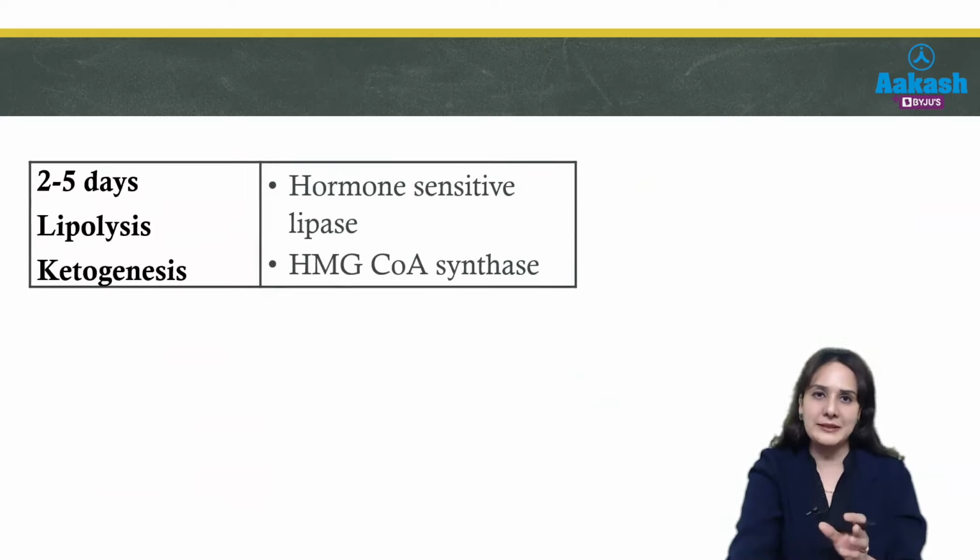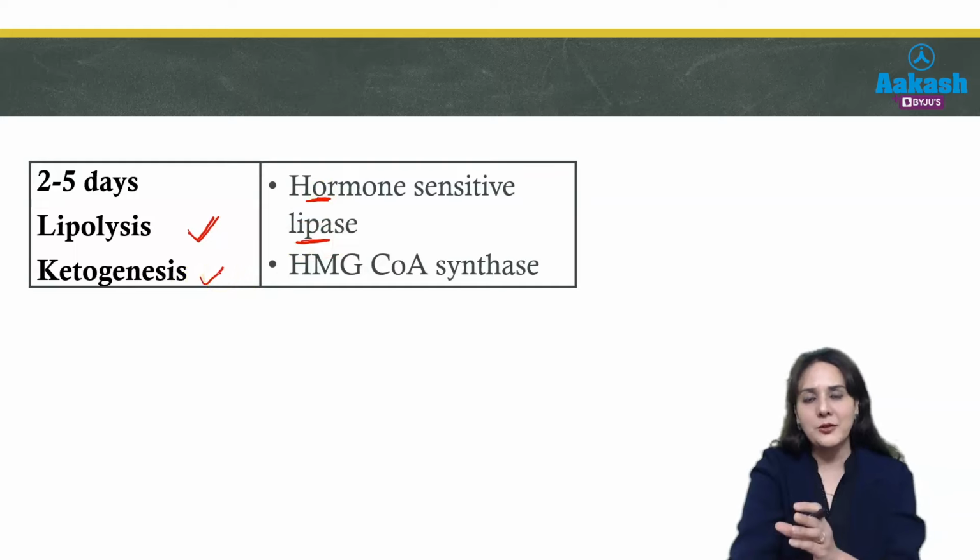After 2 days of fasting, our body will try to switch on other sources of energy. It will start breaking down lipids, that is fatty acid oxidation will begin, and lipids will be broken down by activating hormone sensitive lipase, producing acetyl-CoA.